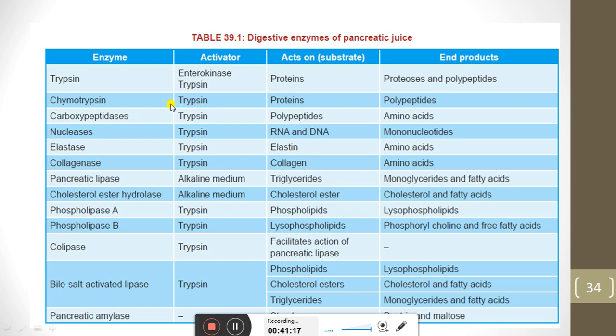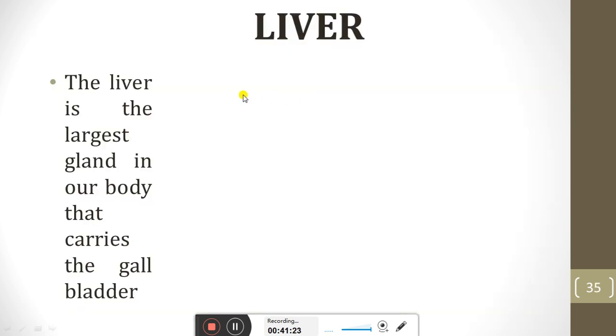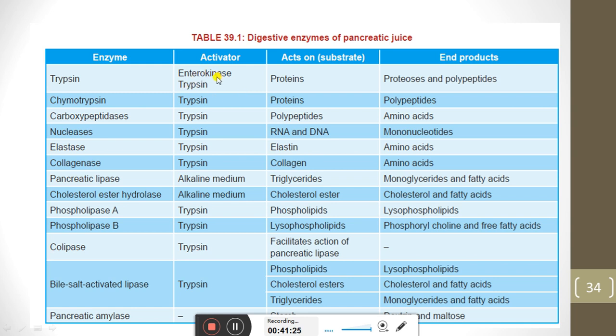Chymotrypsin is also activated by trypsin, and it will convert the protein. Enterokinase is basically also secreted from the wall of the small intestine, and protein is the substrate on which chymotrypsin will act, and it converts the protein into polypeptide.